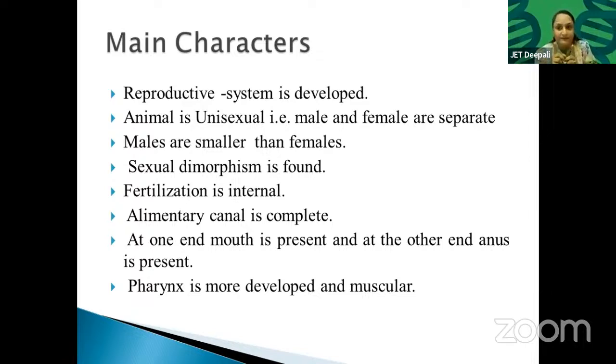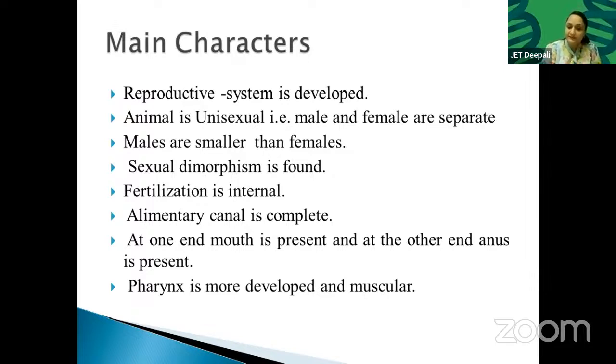Males are smaller than females. Here females are dominating. Okay. In worms, females are dominating. In nematodes, females are larger and males are small. Sexual dimorphism is seen. Fertilization is internal. Okay, means it takes place internally, not outside. Alimentary canal is complete. At one end, mouth is present, at the other end, anus is present. When both mouth and anus are present, then we can say that it's a complete alimentary canal. Pharynx is more developed and muscular. Platyhelminths also had a pharynx, but in nematodes it is more developed and more muscular.